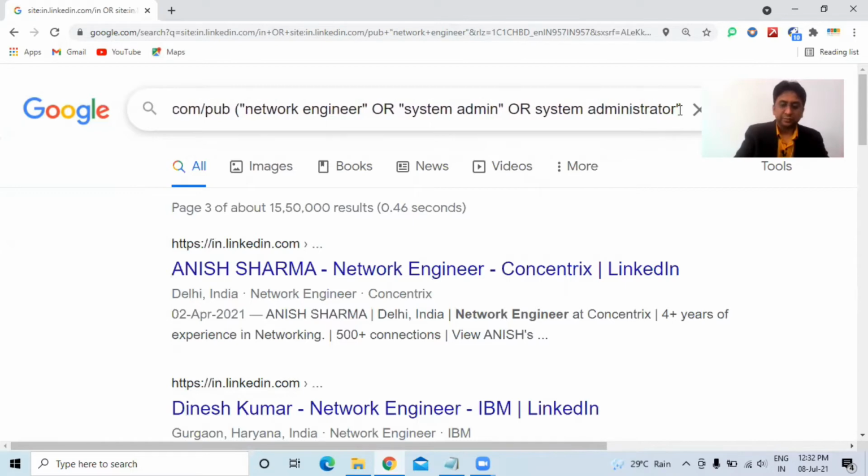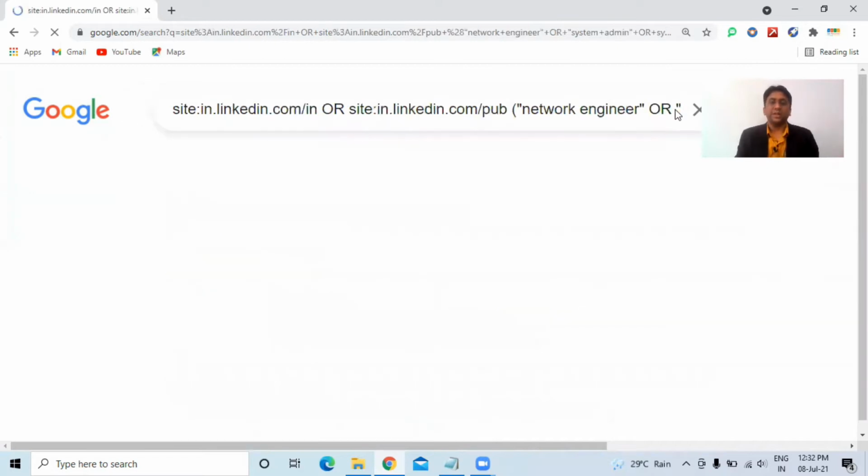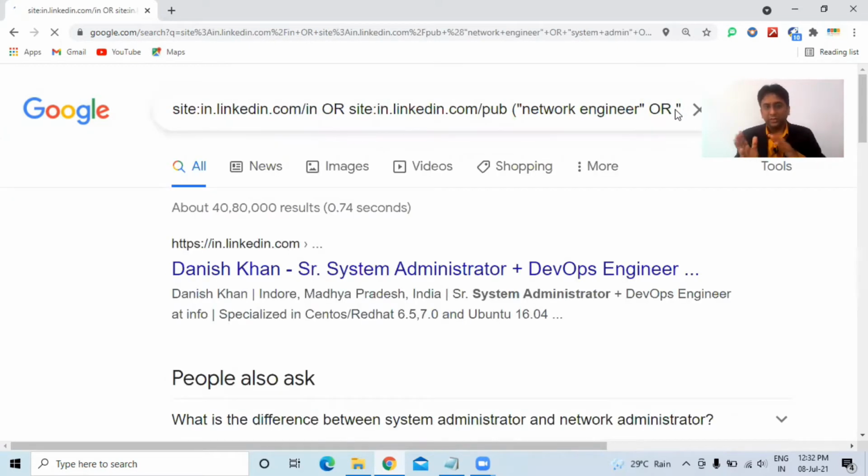So what we have done, we have expanded our search and we are now including those profiles who write the designation as network engineer, system admin, or system administrator. So click on enter. Now we get more results since we have increased the search string.